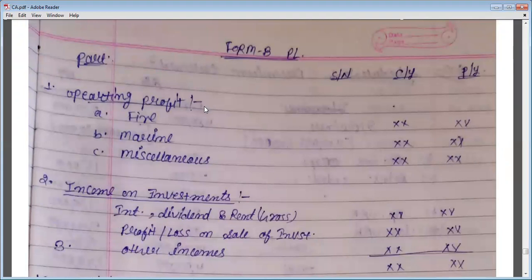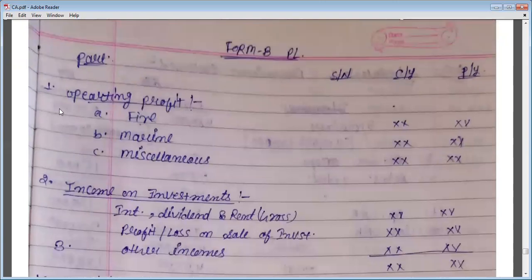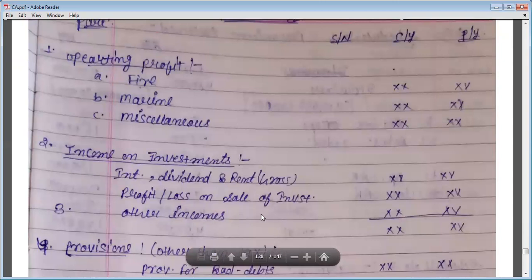First, you will write the operating profit, fire, marine, and miscellaneous. Okay. So first of all, you will write all the operating profit. Then, if you have some income from investment, then you will write income on investment. That is interest or dividend or rent, profit and loss on sale of investment. And if there is any other income also which is not directly related to insurance business. So in P&L, we will write all the incomes or expenditure which is not directly related to the insurance business. Okay. Then other income which is not directly related to insurance business, you will write that income here, and the total will be your total income.